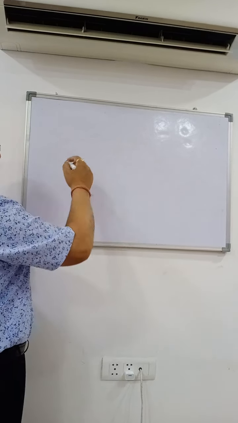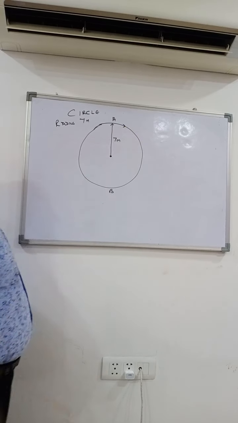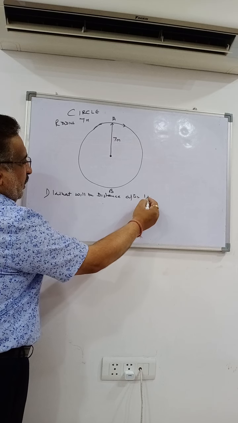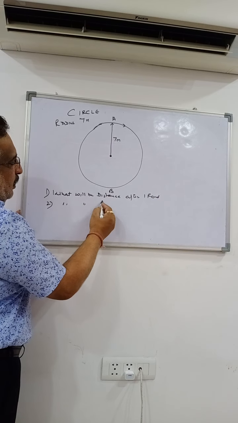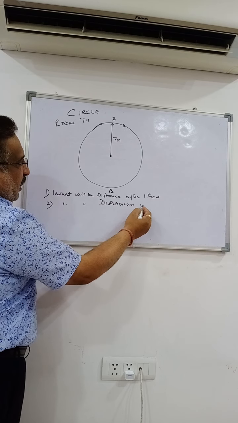Now, a man starts from A along this path. Now the question is, what will be the distance after one round? And second, what will be the displacement after one round?